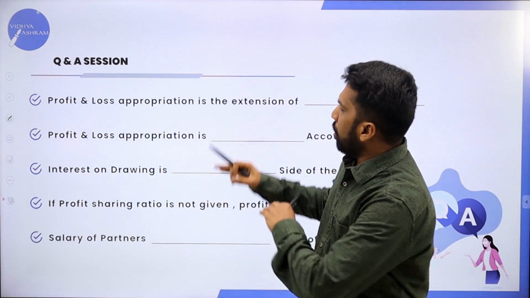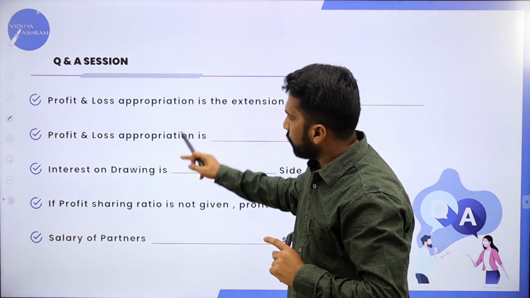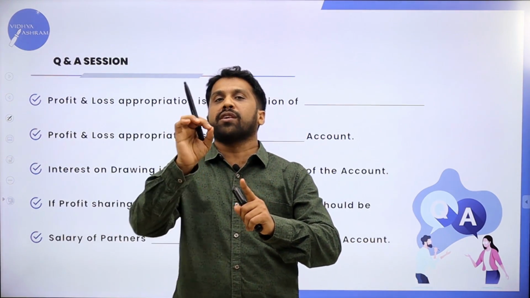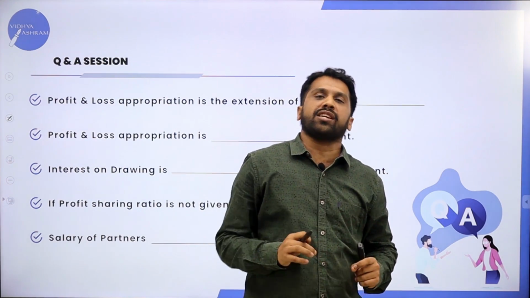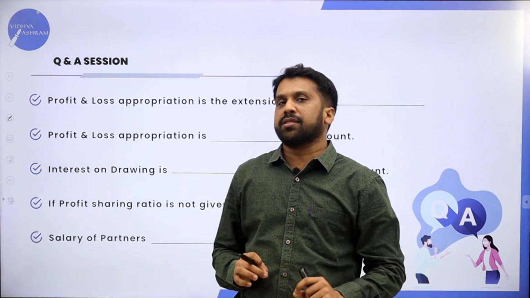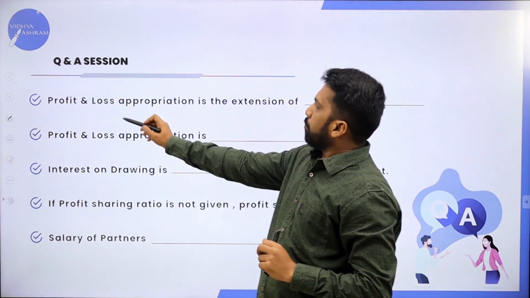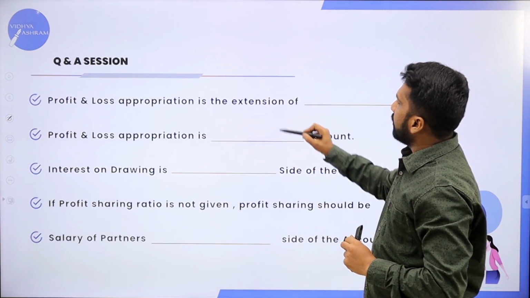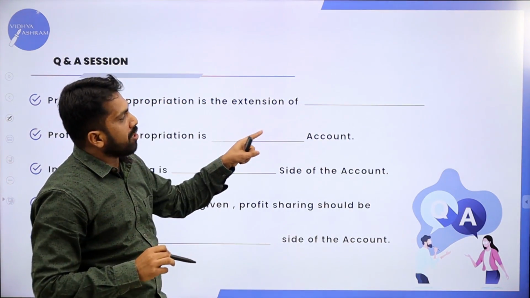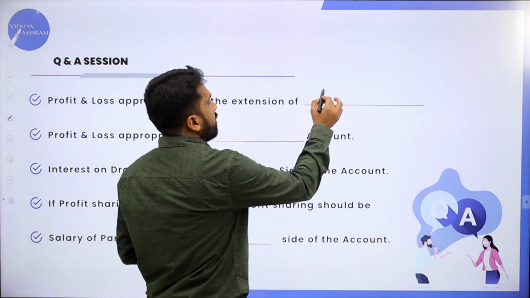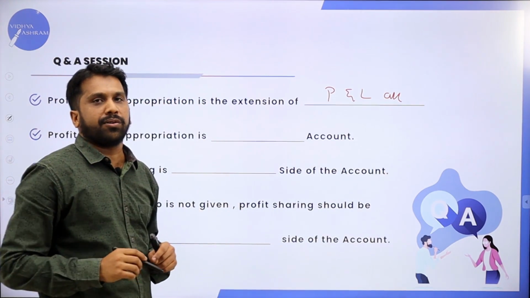Very easy. Out of this, you may get any one for 1 mark. Along with this, you have to remember what P&L appropriation is: an extension of profit and loss account. Now you have to answer me. First one: profit and loss appropriation is an extension of dash. Yes, you are correct. It is an extension of profit and loss account.